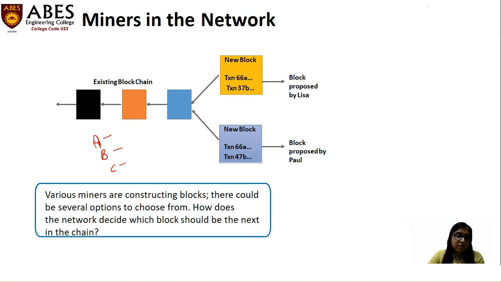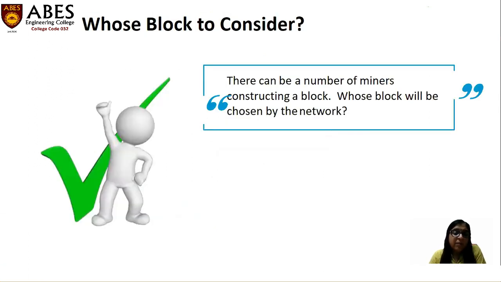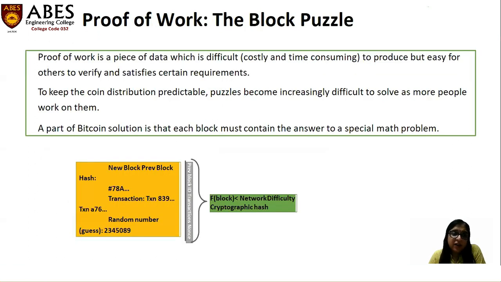But like a new block, that block is proposed by Lisa, that block is proposed by Paul. So there can be a number of miners constructing a block. Those blocks will be chosen by the network.